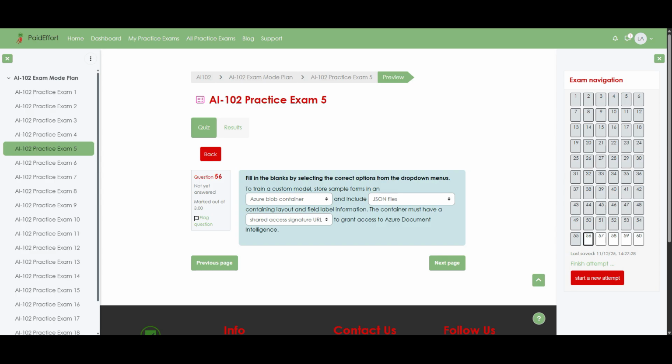Finally, the service still cannot open that container unless you grant it permission, so you generate a shared access signature URL, which is a secure, time-bound link that says you can read only this container for a limited period. In a real project, you would create the container, upload your forms and JSON definitions, then share that SAS URL with Document Intelligence so it can train your custom model automatically from those samples.